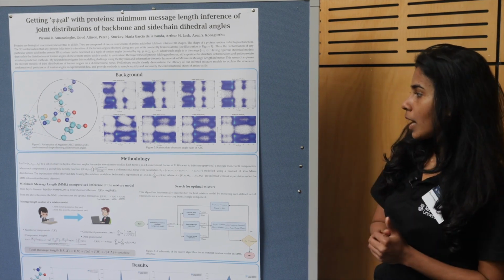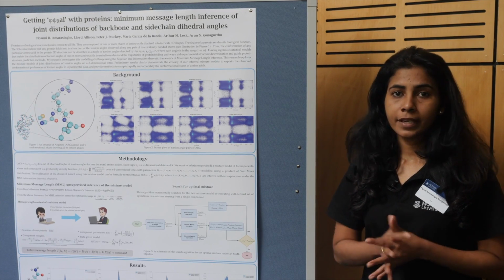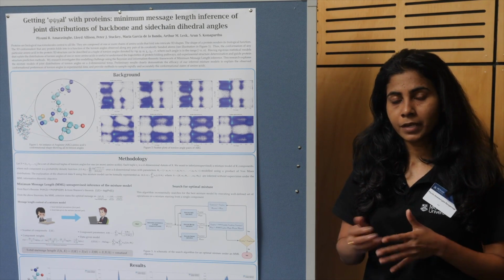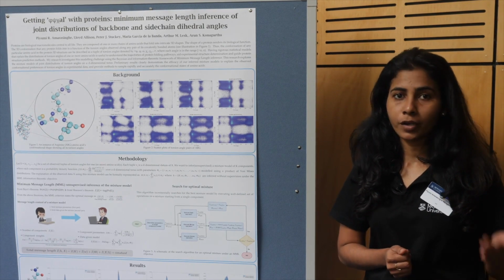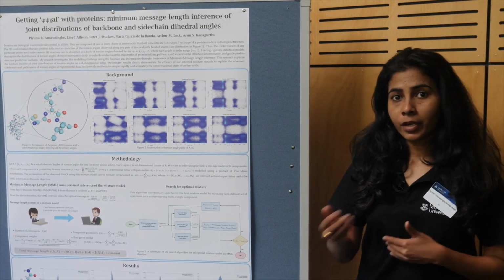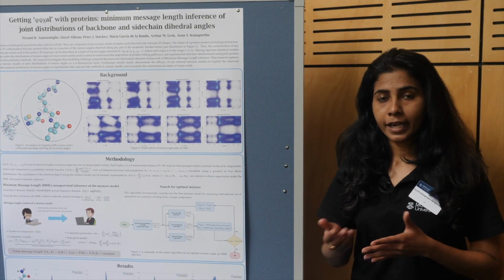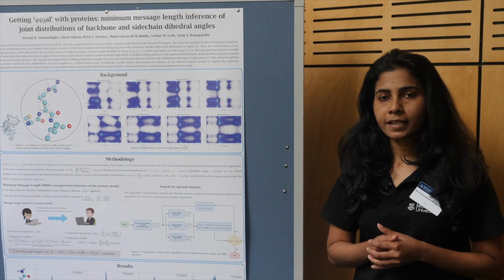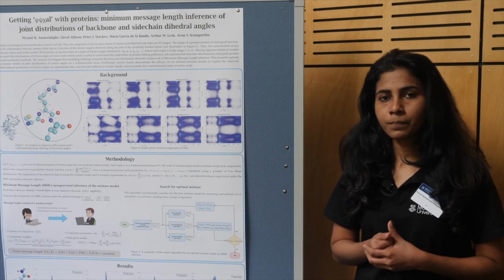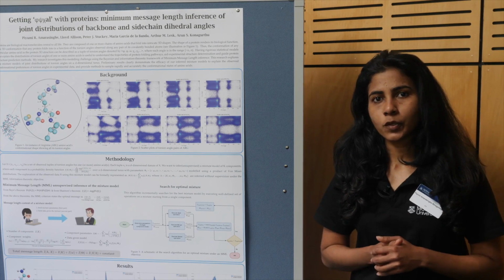So our method is based on minimum message length, which is a Bayesian information theoretic framework that provides the optimal trade-off between model fit and model complexity. In our case, the model fit is its ability to explain the underlying distributions, and the model complexity contains the number of components, the parameters of those components, and the weights associated.